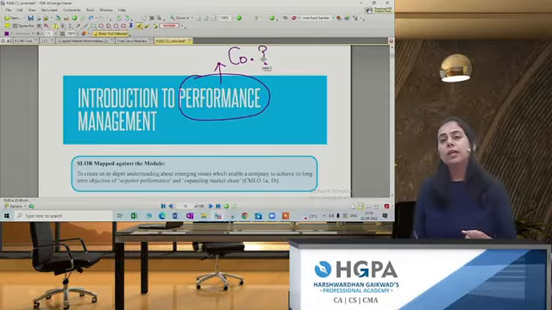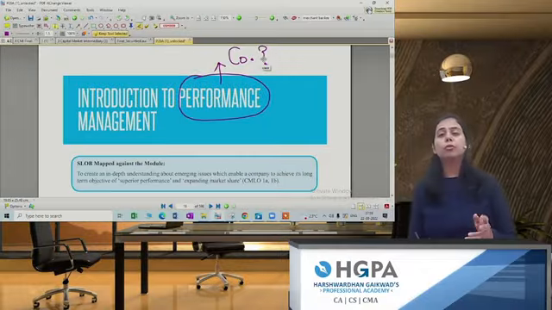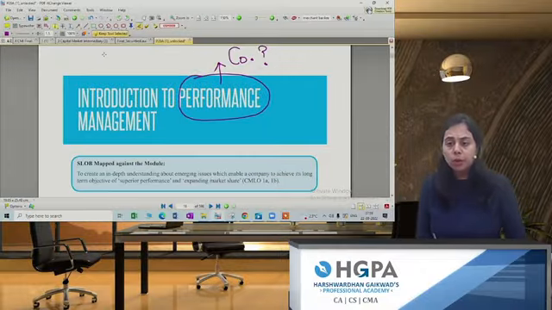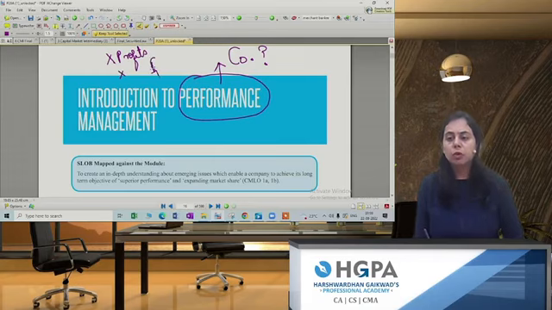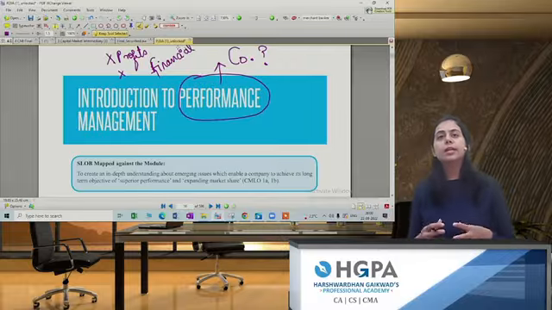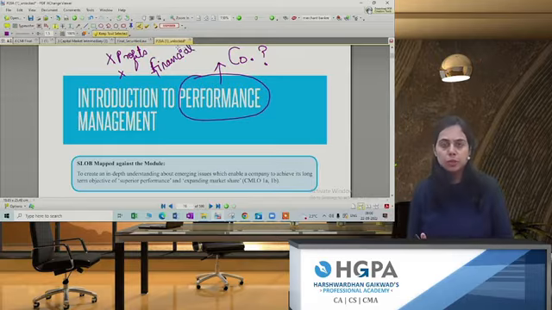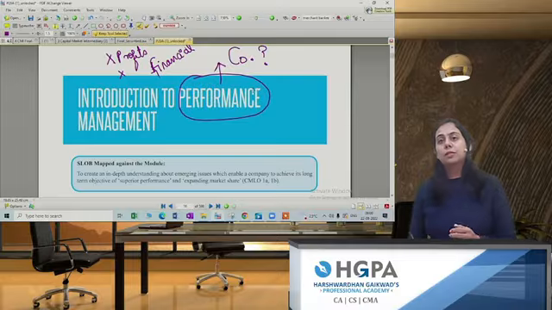There are various aspects to compute the performance of a company. It won't be only related to profit or the financial status of the company. Here we are not going to restrict ourselves to financial performance only. There are multiple aspects on the basis of which the performance of a company is judged.